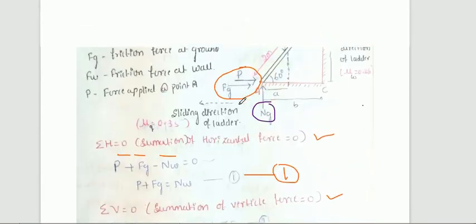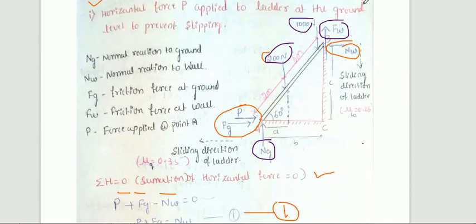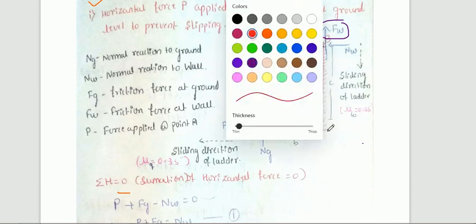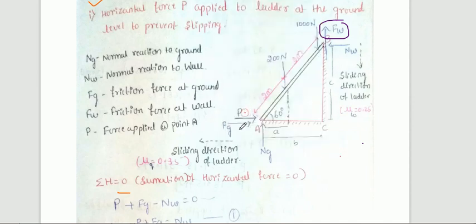Right? So now I will consider moment at A is equal to 0 here. Just observe, I am taking the moment at A equal to 0. See, at point A, P is acting, Fg is acting, Ng is acting. Moment due to all these three forces about point A becomes what?